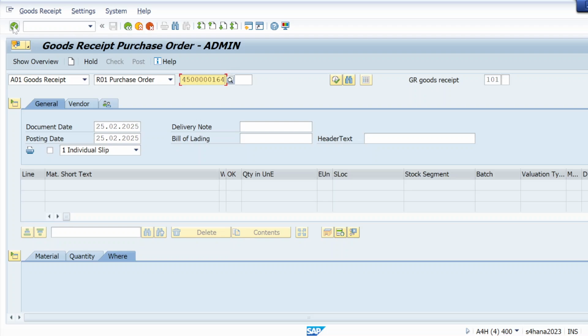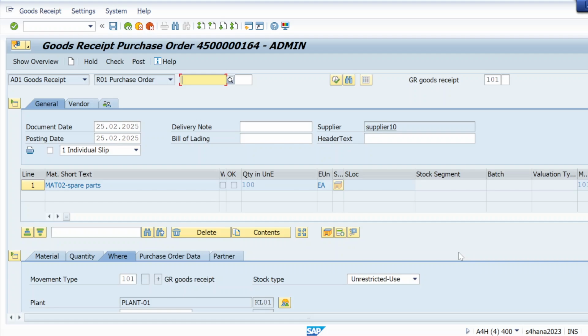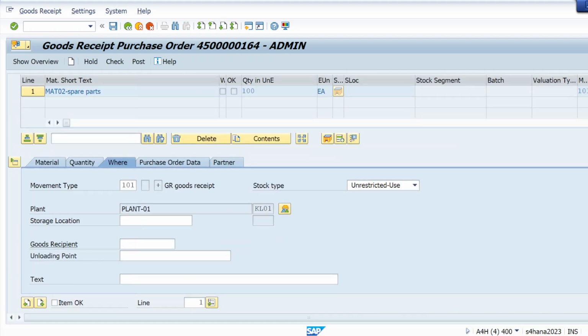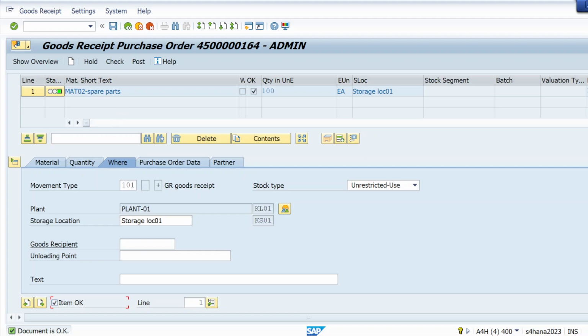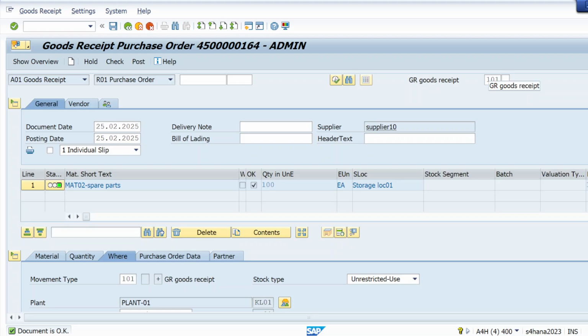So this is my purchase order number, hit enter, okay? And here, go to storage location, item okay, check it, and this is how we can post a goods receipt. Just use T code MIGO and make sure that the movement type must be 101.